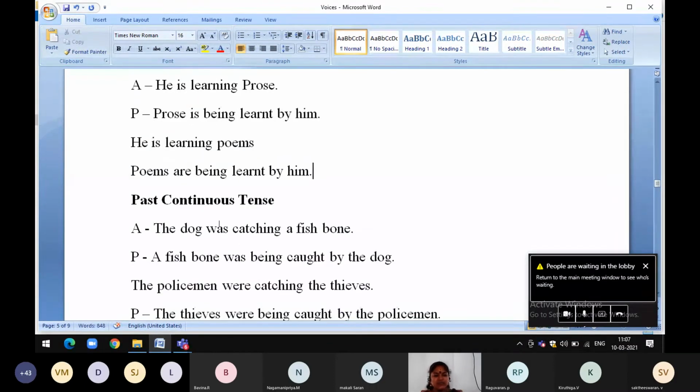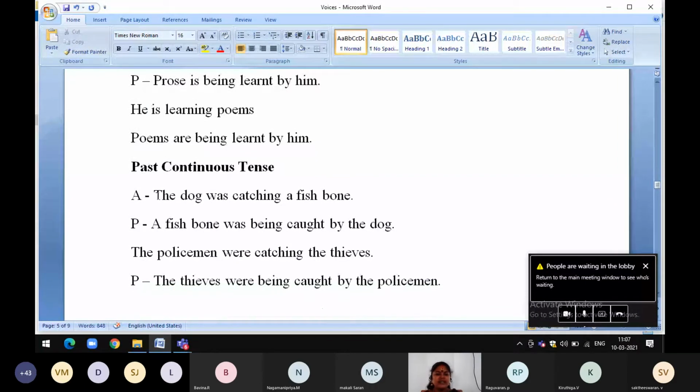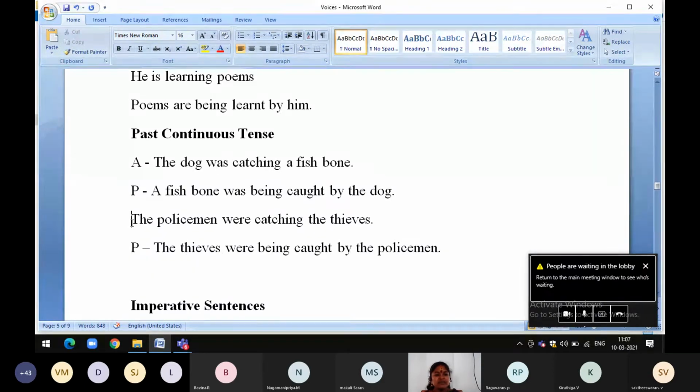Now let us see past continuous tense. Look at this example. The dog was catching a fish bone. A fish bone is the object, so it becomes subject in the passive voice. The same verb, past tense, singular. Okay, so was. The same thing, being plus past participle. So we have introduced being, then catch past participle, caught. A fish bone was being caught by the dog. Like that, plural form. The policemen were catching the thieves. Look at the sentence. The thieves were being caught by the policemen.